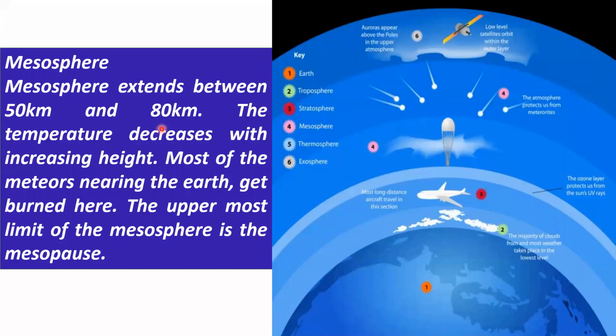Mesosphere. Mesosphere extends between 50 kilometers and 80 kilometers. The temperature decreases here with increasing height like troposphere. Most of the meteors nearing the Earth get burned here. When they enter this place, because of the friction, they get burned up. The uppermost limit of mesosphere is mesopause.